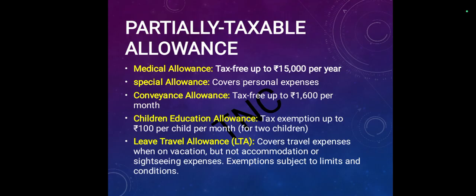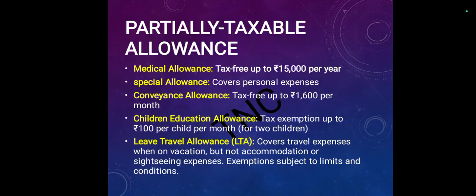The rest of the partially taxable allowances are: medical allowance, tax free up to only 15,000 per year. Special allowance covers personal expenses. Conveyance allowance, tax free up to rupees 1,600 per month.